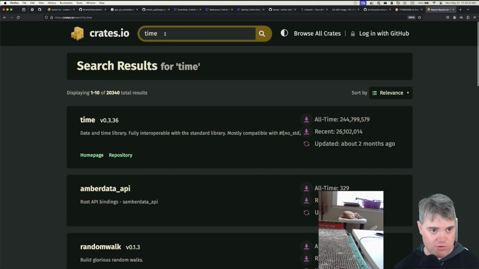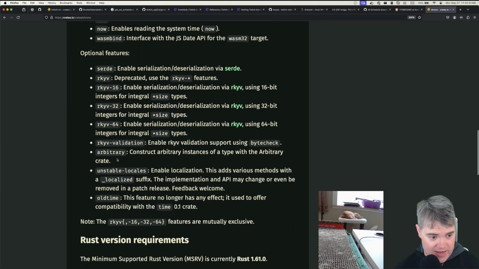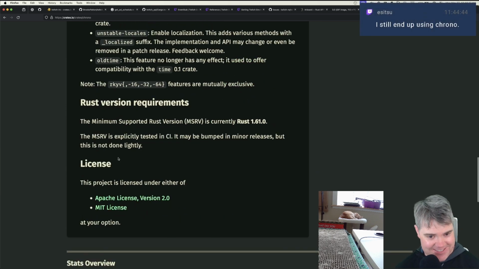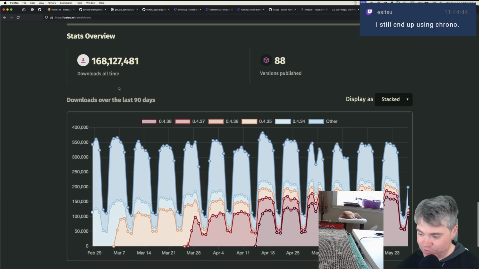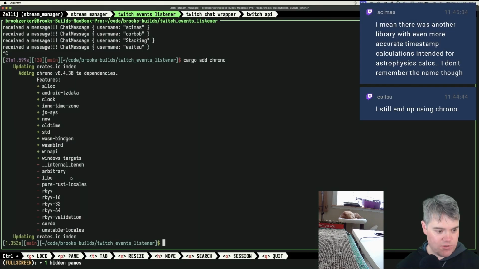So there is chrono. Is it still being updated? That's about a month ago. It's not bad. So the question is, should I use chrono? Should I use something else? I'm fine with using chrono. It's used quite a bit. So let's add chrono in. I think this is fine for what we're doing.